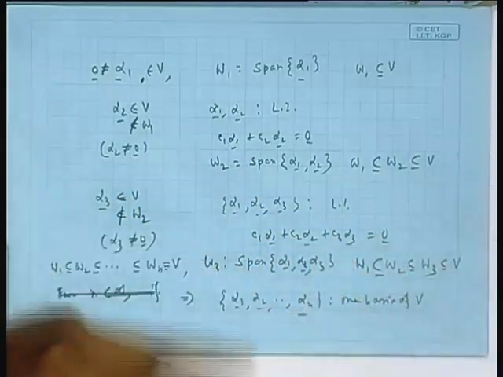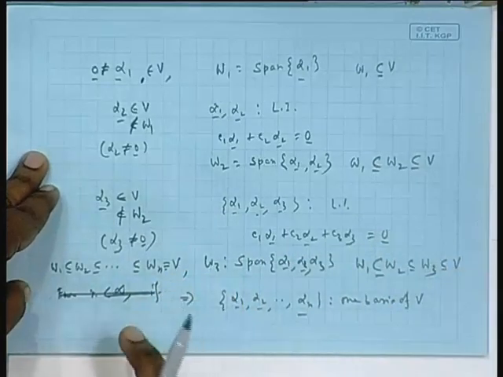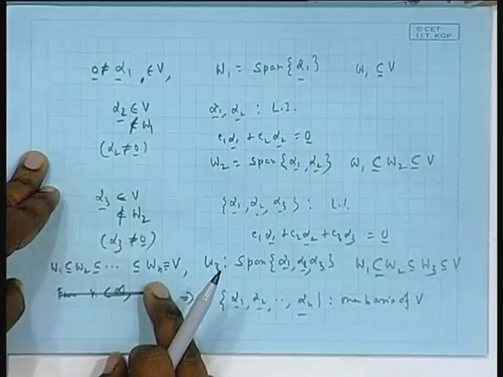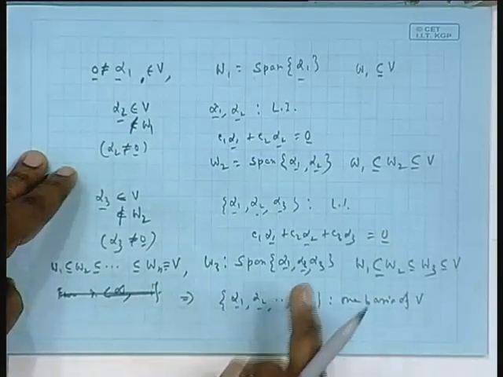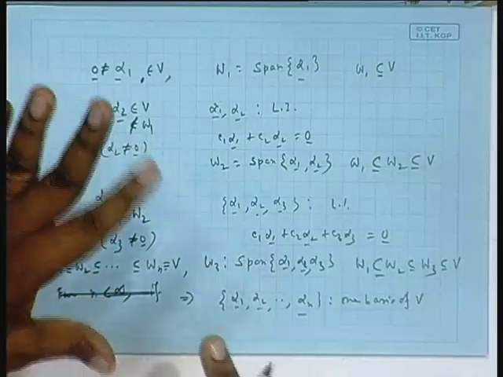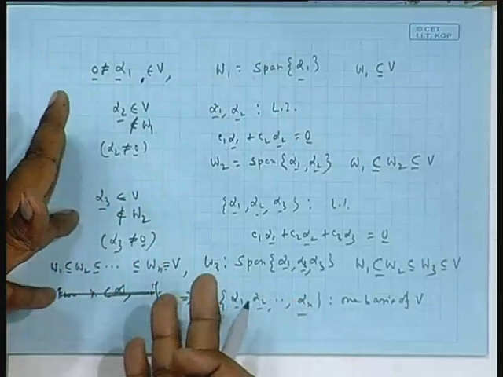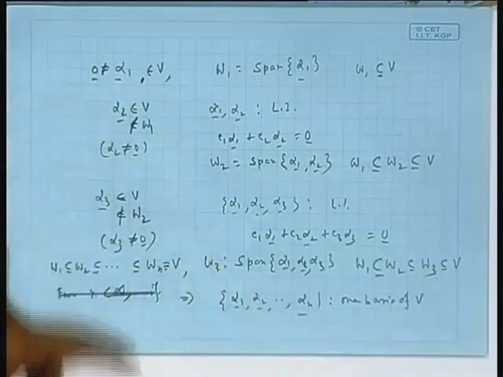So, finally, it will also coincide with V after some finite number of steps, and my claim is that the number of steps will still be the same n. That is, either it is alpha 1 to alpha n or beta 1 to beta n, or could be gamma 1 to gamma n, the number is the same and that number is called dimension. It is a magic number independent of the choice of basis. But basis does not have to be unique, as you can see. You can construct a basis in your own way, and there is infinite choice, right.